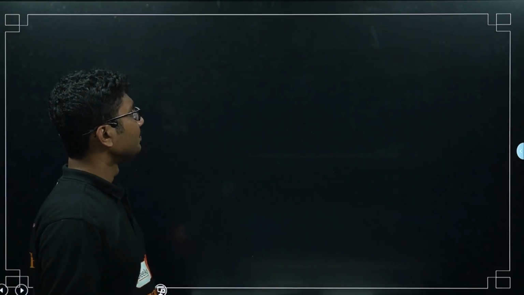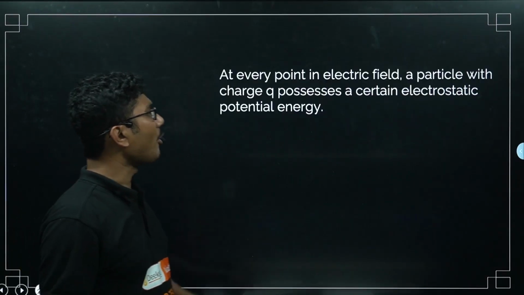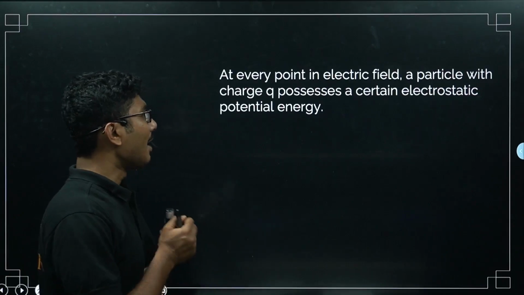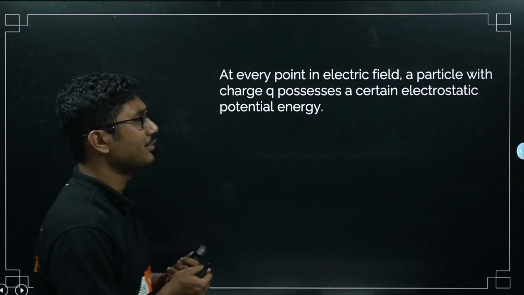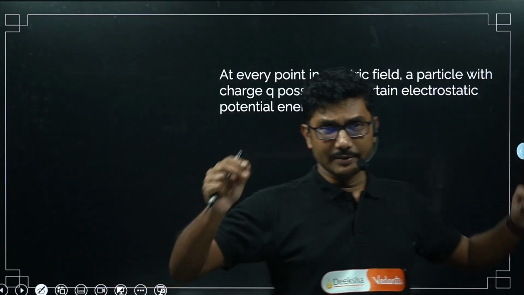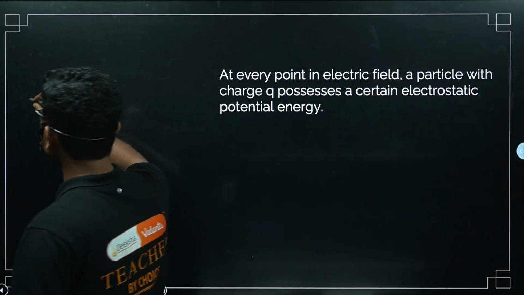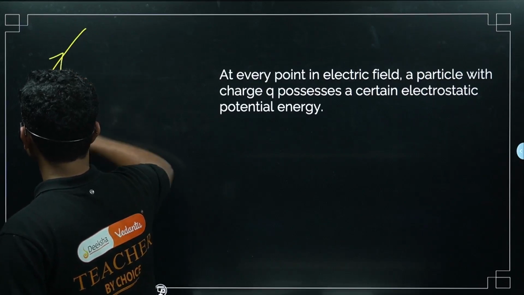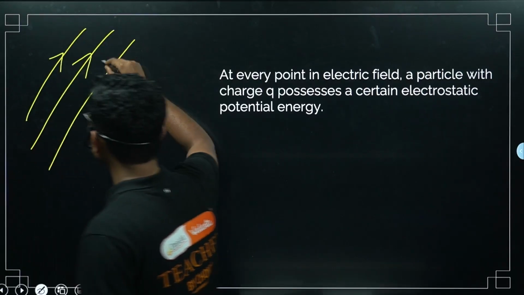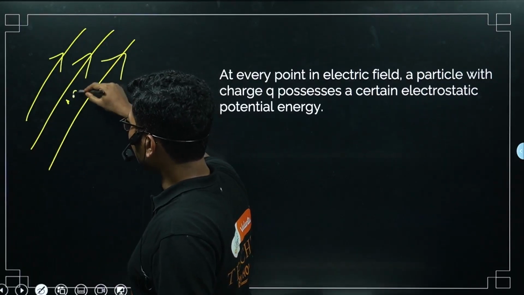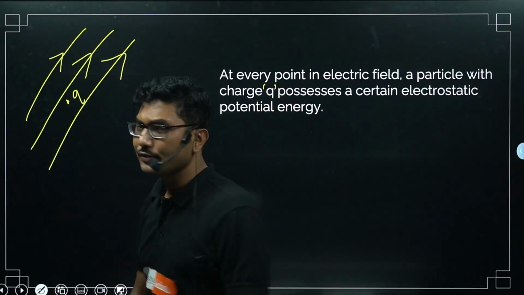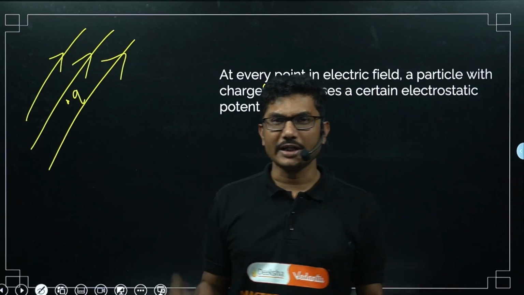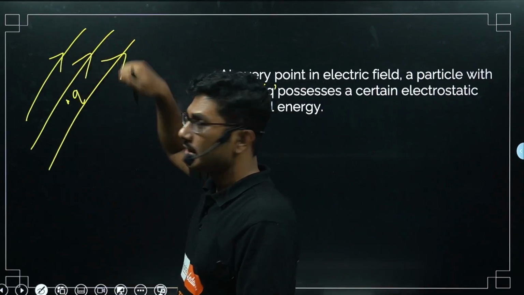Okay. Now at every point in the electric field, a particle with charge q possesses a certain electrostatic potential energy. So if you have an electric field somewhere, and you keep a charge q, then this charge will have a certain potential energy at each and every point, obviously with different values.